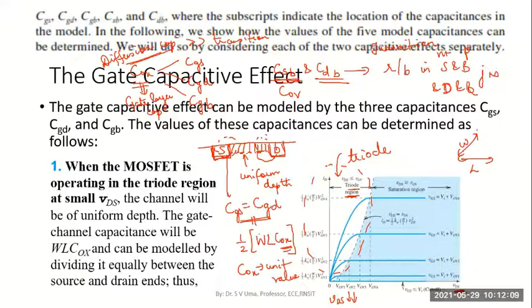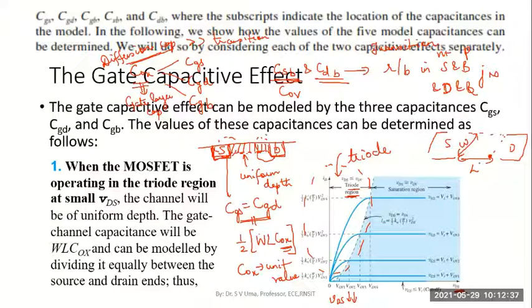Here you will have the source region, here you will have the drain, and in between we have the channel which exists for a length L and width W. If one unit of capacitance is Cox, what is the total capacitance in this oxide layer?